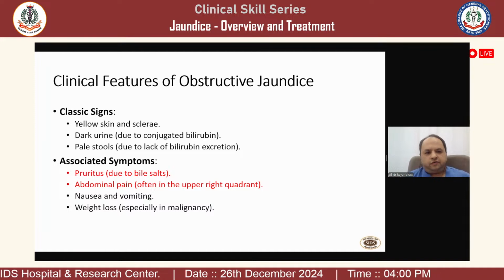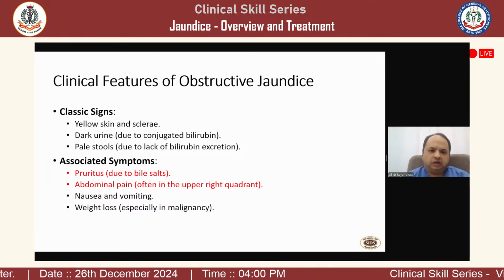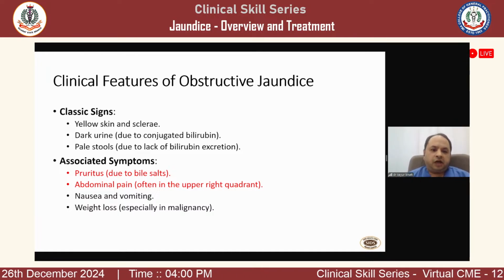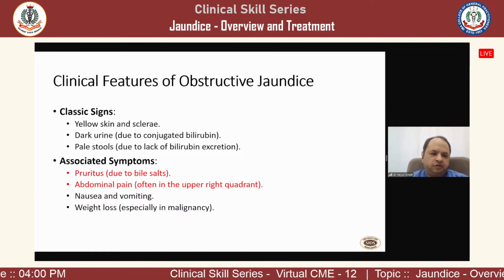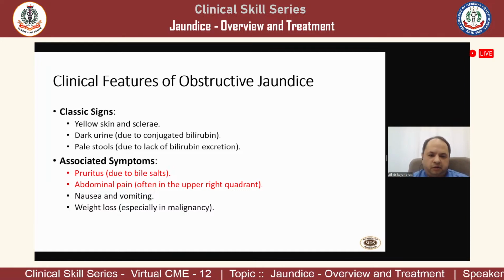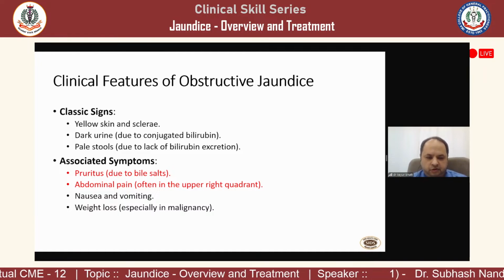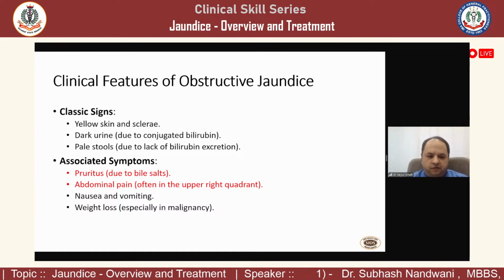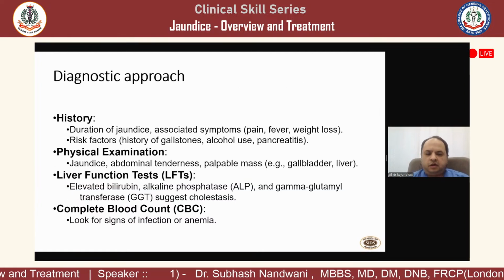Clinical features of obstructive jaundice: we all know there are the classical signs of yellow skin and sclera, dark urine and pale stools, which are not generally found in medical jaundice. The associated symptoms are pruritus and abdominal pain. These are the very important highlighting features of obstructive surgical jaundice. Nausea, vomiting, fever, weight loss and malaise can be there in both varieties of jaundice.